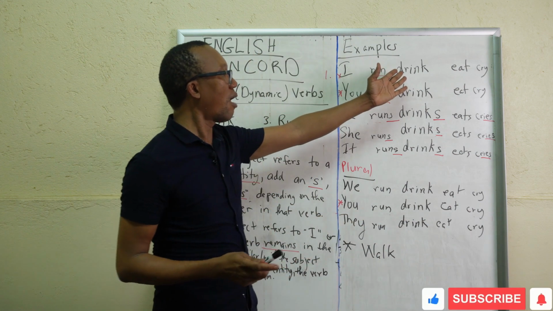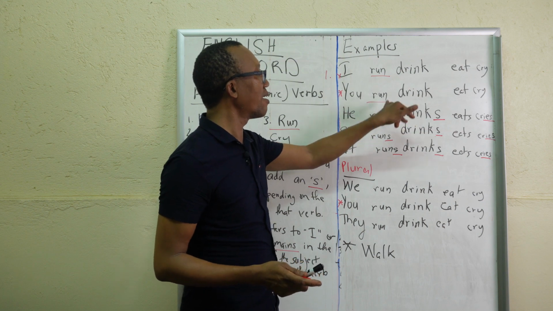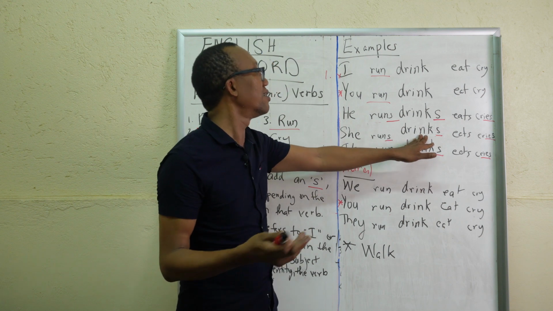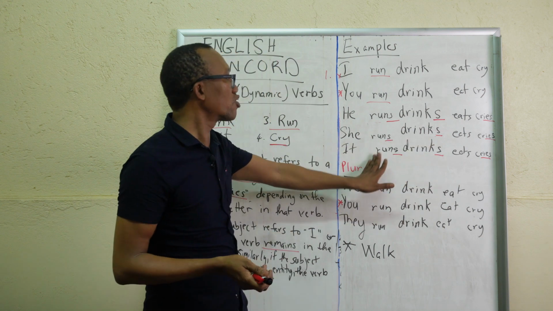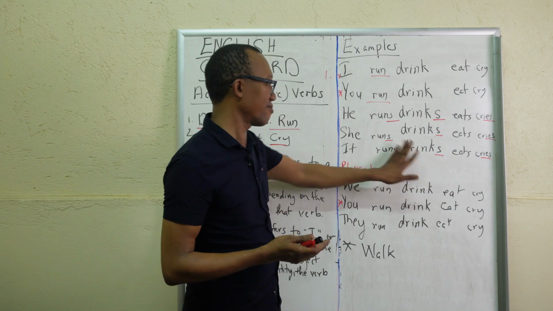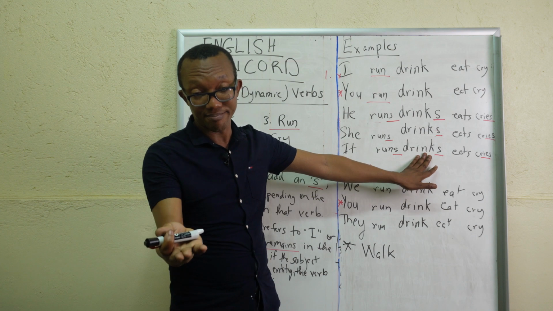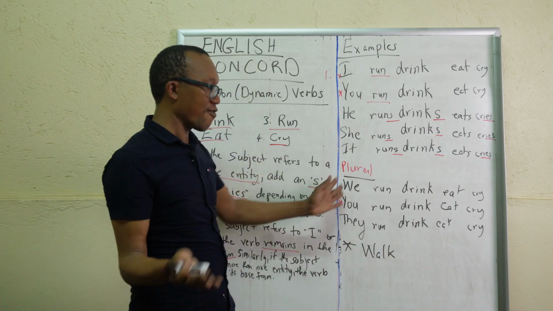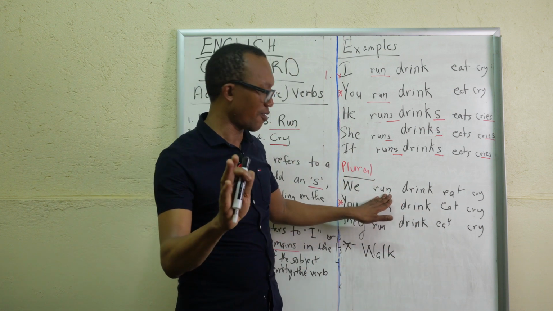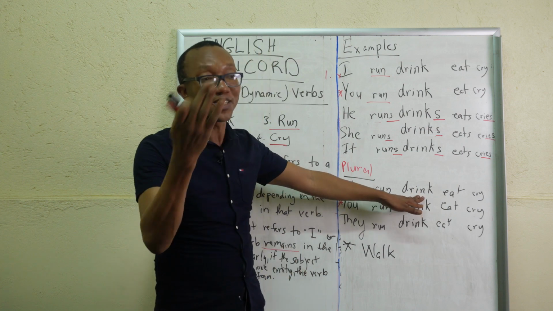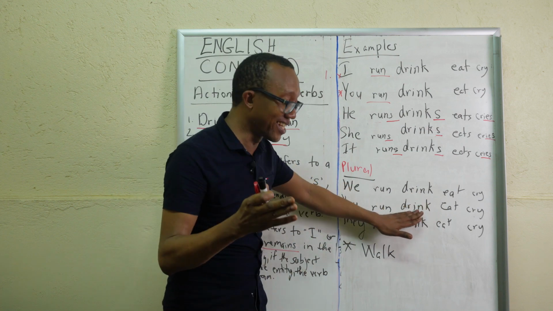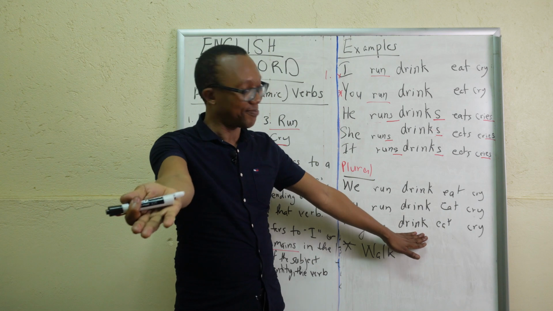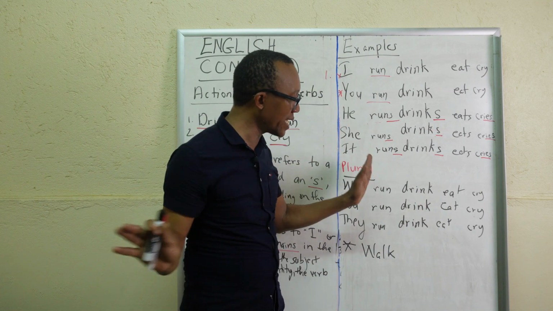Right, so let's take another verb, drink. I drink, you drink, but he drinks. Every night, she drinks milk. Every morning, hot milk. The cat drinks rather, drinks milk every afternoon. Over for the plural form, we drink. My friends and I drink, not run, the run is so close to it, so pardon me. We drink Gatorade. You drink Lucozade. They drink chocolate milk, right? So no S, absolutely no S marker is there.